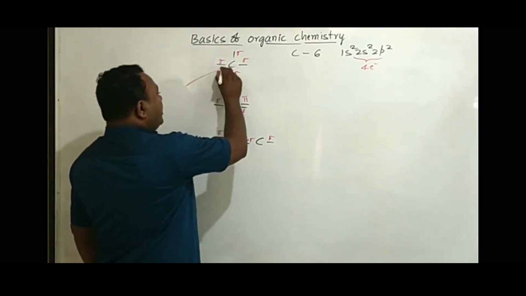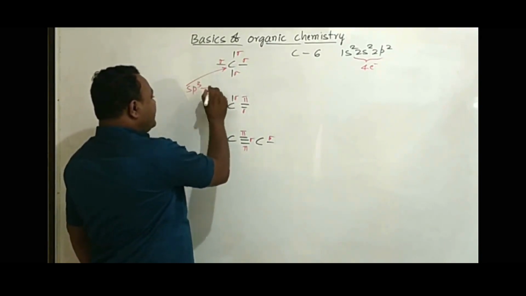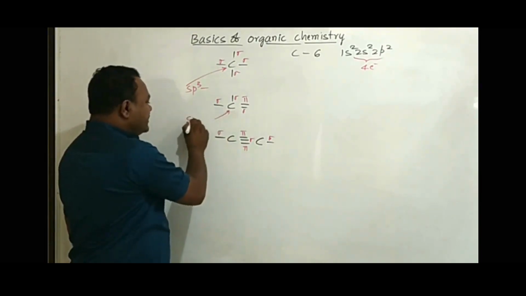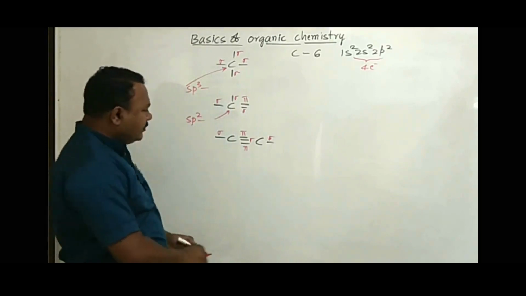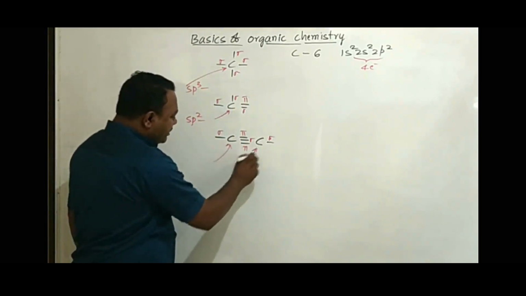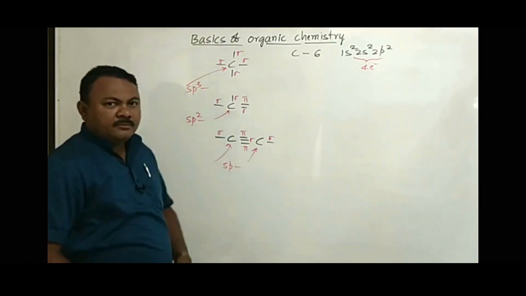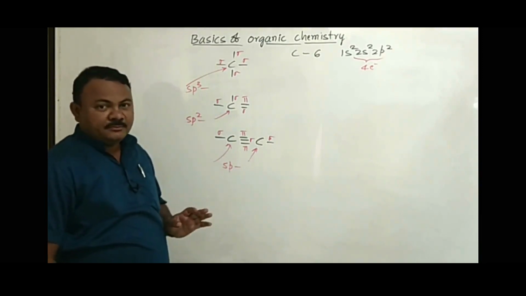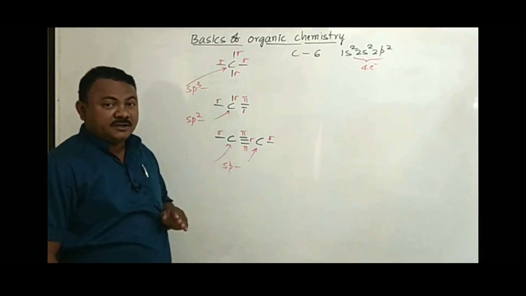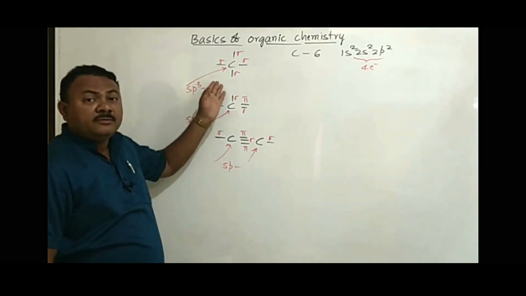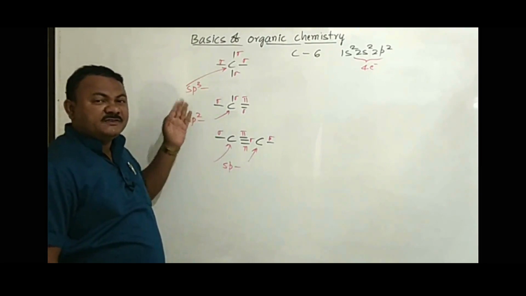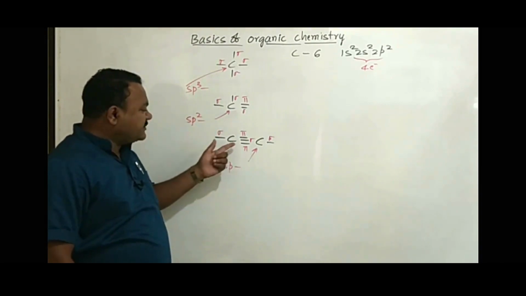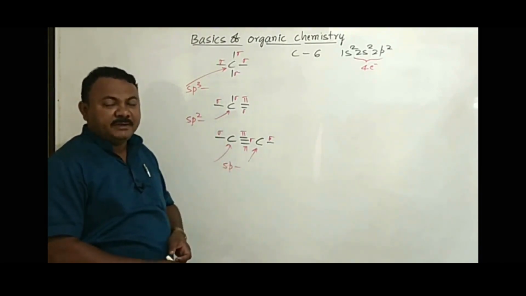When carbon is surrounded by only single bonds, its hybridization is sp3. When we have a double bond on the carbon, its hybridization becomes sp2. When it is surrounded by a triple bond, hybridization becomes sp. So based on the bonds present on carbon, we can decide hybridization very easily. And we have some applications of hybridization when we are learning organic chemistry. If carbon is surrounded by only single bonds, hybridization is sp3. If we have 1 double bond, its hybridization becomes sp2. And if there is 1 triple bond, its hybridization becomes sp.